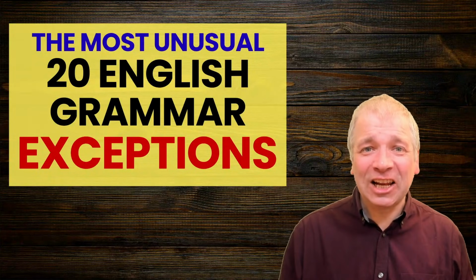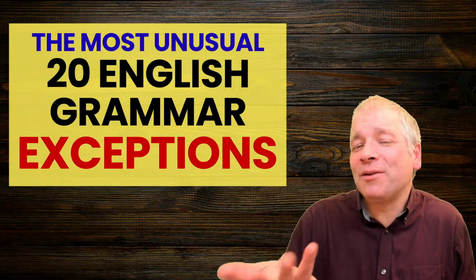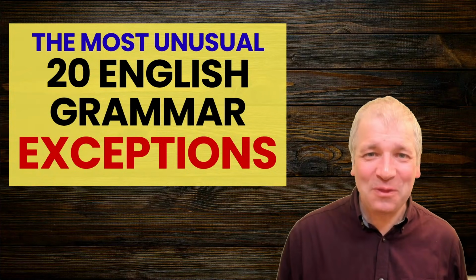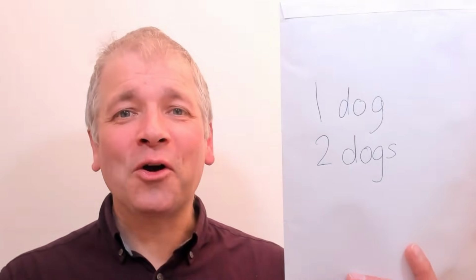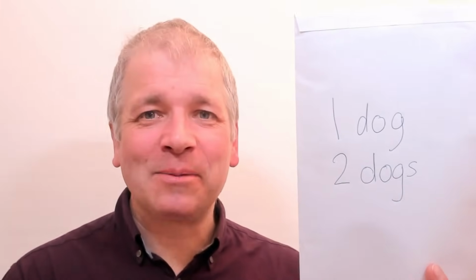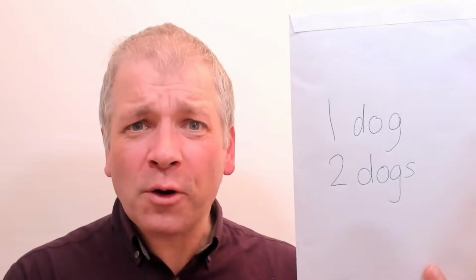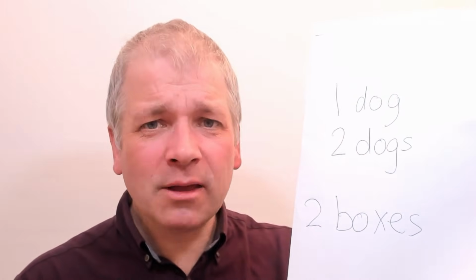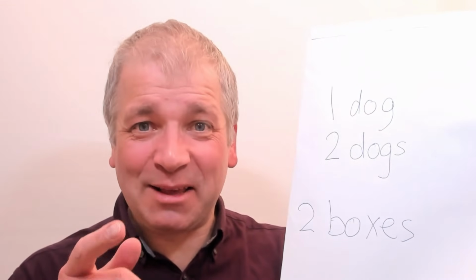Whenever I teach English, whether that's A1, A2, B1, B2, C1, C2, this is one of the most common things that happens. So today's lesson: 1 dog, 2 dogs. For 2 or more, add S. What's your question? After box, 2 boxes. Why is it ES? Oh, that's because it's an exception.